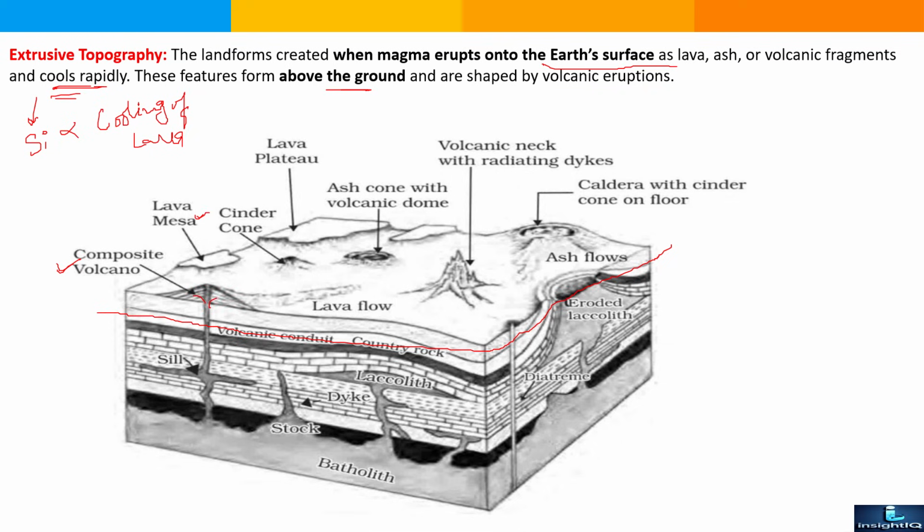Lava mesa, cinder cones, lava plateau, ash cone with volcanic dome, volcanic neck with radiating dike, caldera with cinder cone on floor and ash flow. And here is the bottom side. These are the intrusive ones, in which sills, stock, batholith, laccolith, dike, dike swarm, and eroded laccolith. These intrusive rocks we only see after the erosion of the top layer of the earth surface.